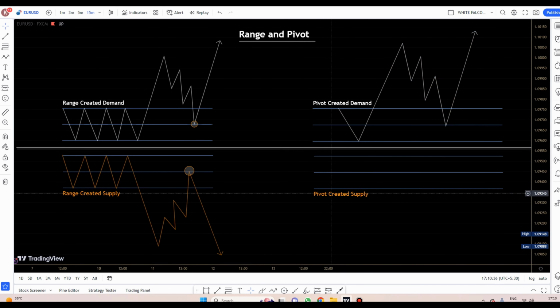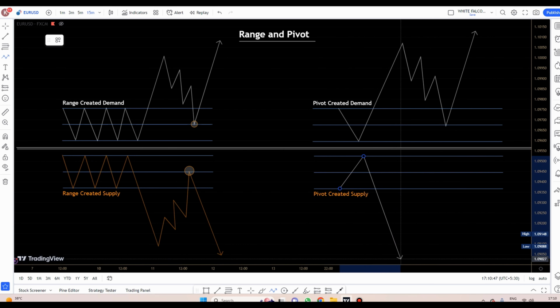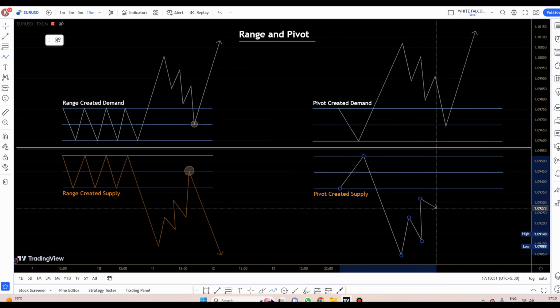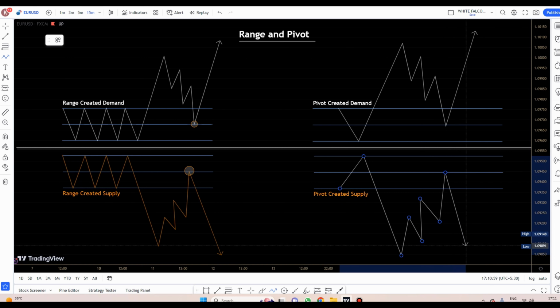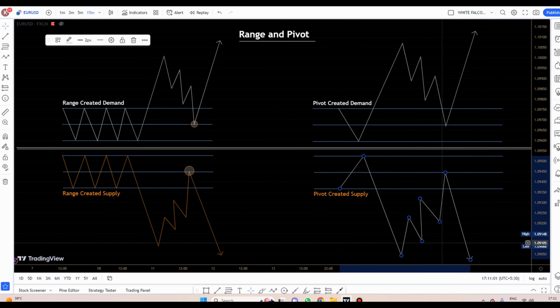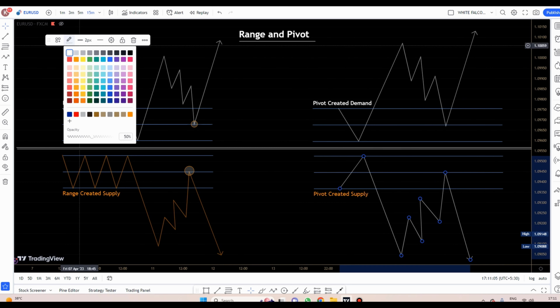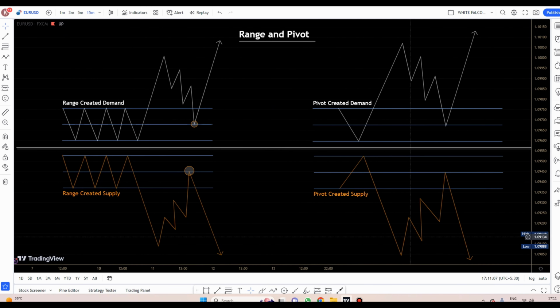Similar for the pivot created supply. Now there is a sharp move in the upside and true expansion in the downside and the price came back at the fair value in corrective mode. Again the remaining orders are filled and the price moves into the same direction. That's called pivot created supply, or you can say here this is my pivot created supply.